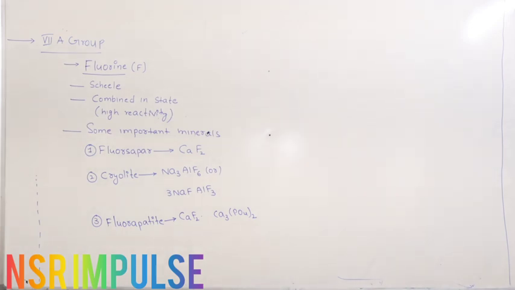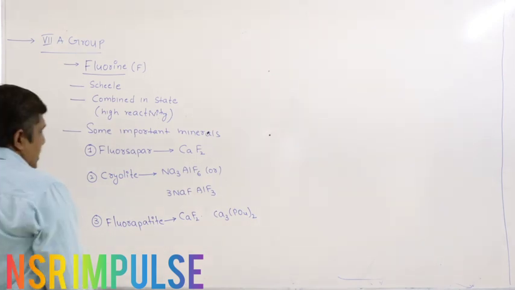So these are the important minerals. The first one is fluorspar, the second one is cryolite. You can either write the formula as Na3AlF6 or 3NaF·AlF3. The next one is fluorapatite, that is CaF2 and 3 moles of calcium phosphate.